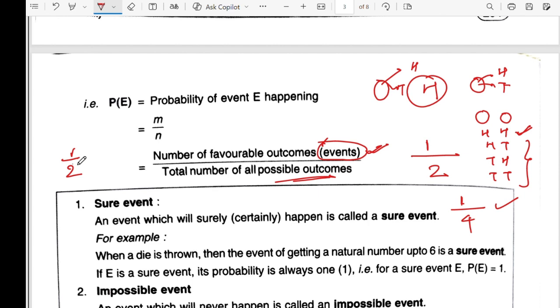Because if we take tails and heads, the probability of getting tails is 50 and the probability of getting heads is 50. No, don't just count that. If I ask you what is the probability of getting only one tail, out of a total of four, so 1/4.